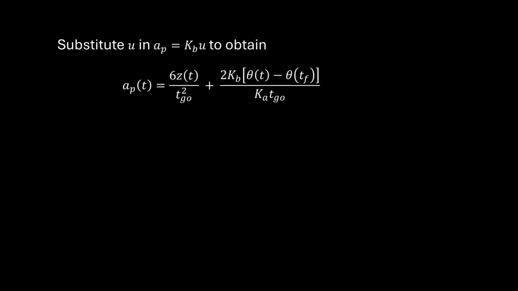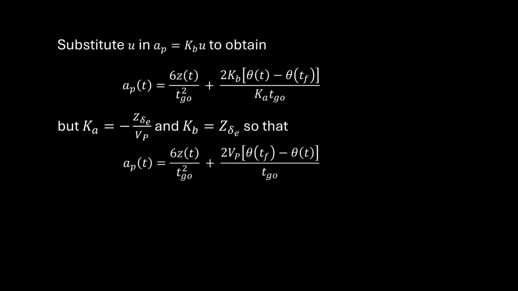This removes the Kb dependence in the pronav term, and in the second term we now have the ratio of Kb to Ka. And remember what Kb and Ka are. Because when you divide Kb by Ka, clearly we're left with minus Vp. So the acceleration form of the guidance law now does not depend on that control effectiveness derivative. And we can further generalize the law for the gain N, where N equals 6 is optimal.